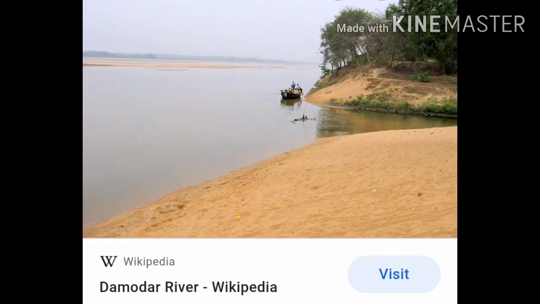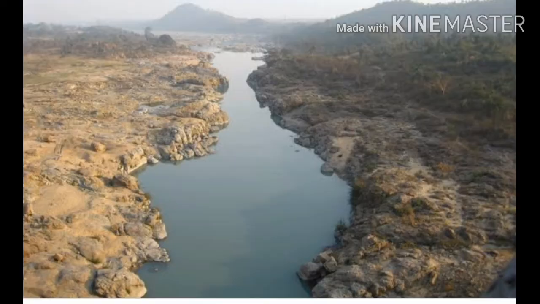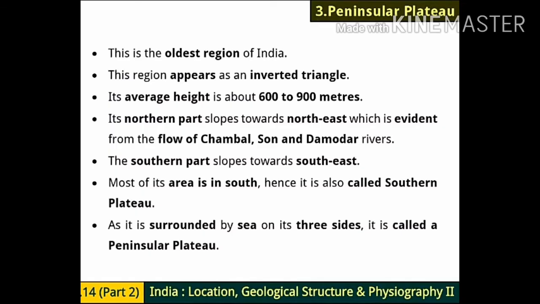Its slope is towards northeast, from north to east. And what is the evidence of it? Evident here means what is the proof that it is going towards north to east. So if we see the flow of these rivers, we get to know that it slopes towards northeast. These rivers Chambal, Son and Damodar. So this was about the northern part.